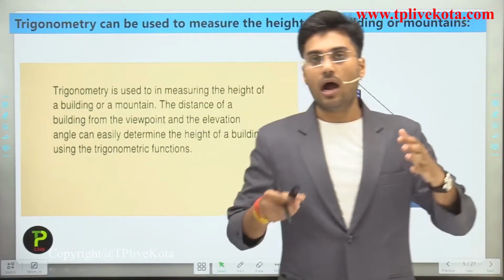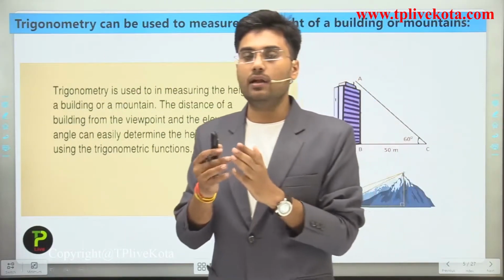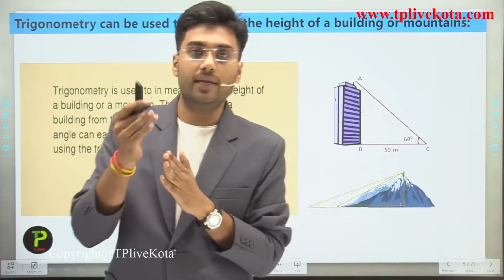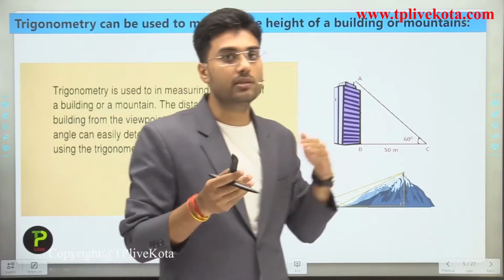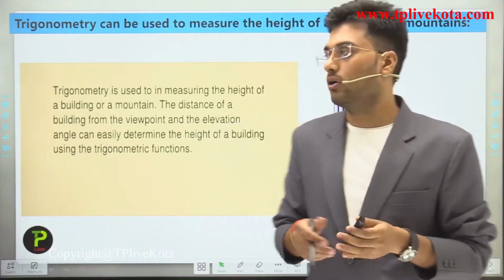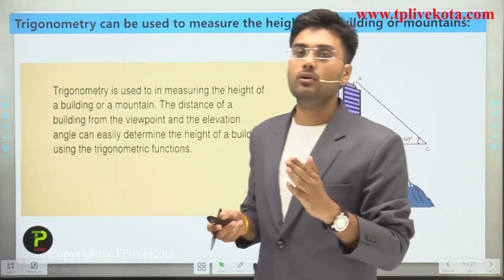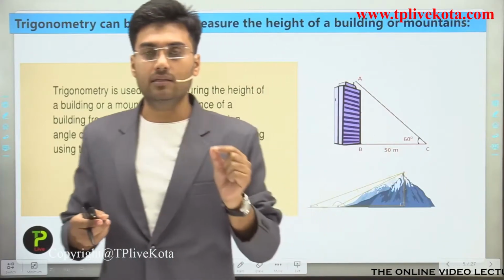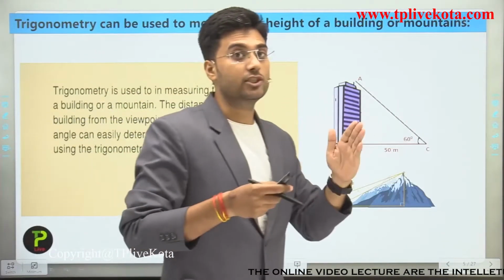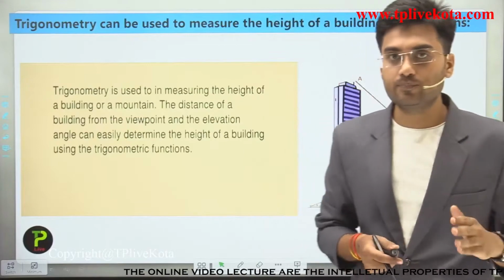And students, how can we measure the height of a building and mountain by using this angle of elevation or distance of a building from a viewpoint? We study all of this in the chapter Applications of Trigonometry. Clear?